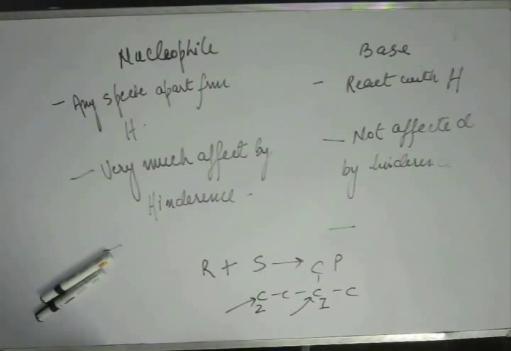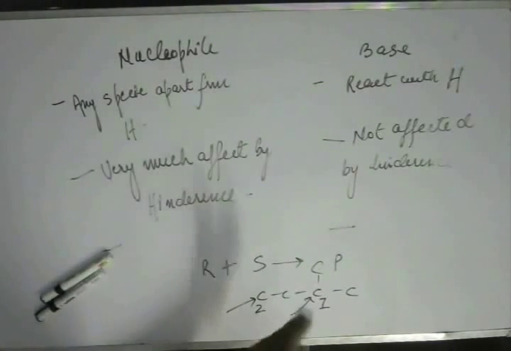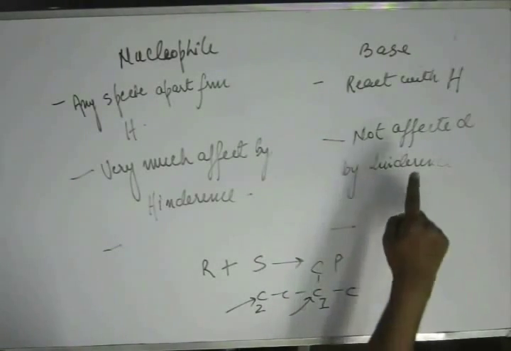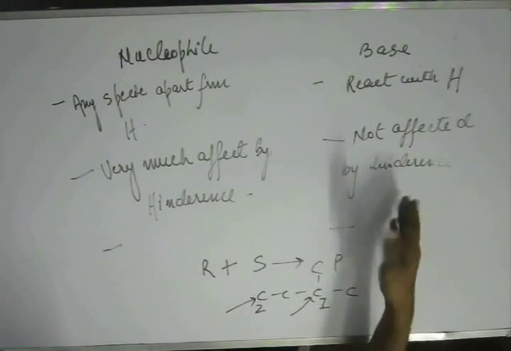That means when the thermodynamic aspect is looked into, C1 will be the site for reaction. If the kinetic aspect of the reaction is being looked at, C2 will be the site for reaction. Now, nucleophile and base. Which one will have a thermodynamic aspect? Which one will have the kinetic aspect? Base goes for reaction with hydrogen because abstracting hydrogen is easy.